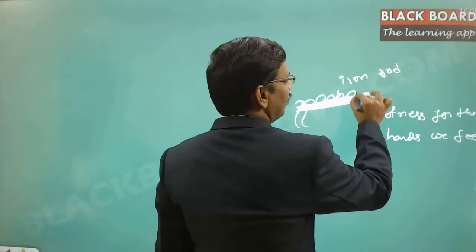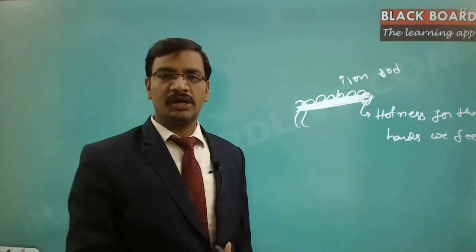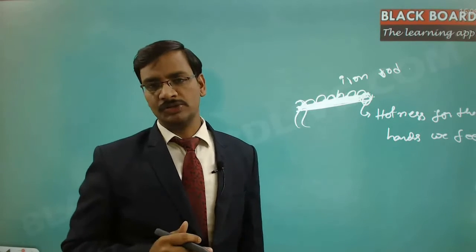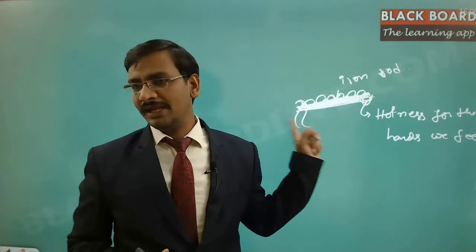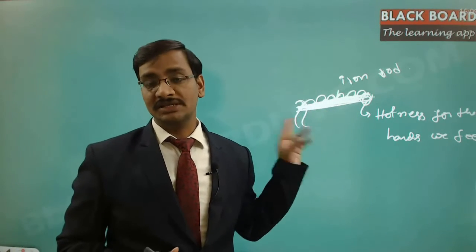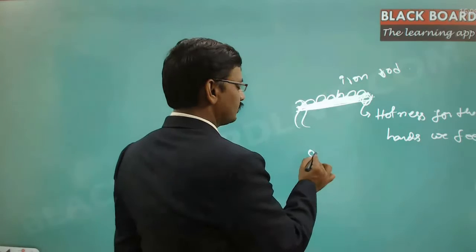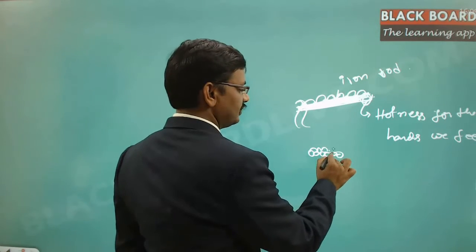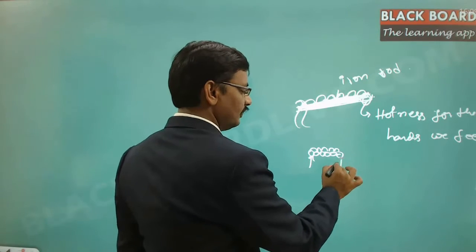Like this, the body is staying as it is. Every molecule is located at its own position. There is no movement of the molecules over there, but still the heat is getting transferred to the nearby molecule just because it is in touch with it. Got it? Because the molecules are in touch with each other, the heat is getting transferred this way. And finally, if you heat this body, it will be felt at